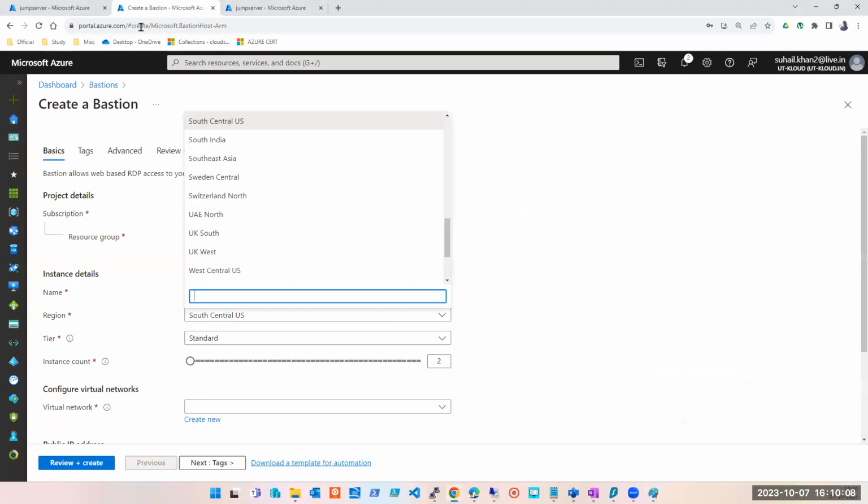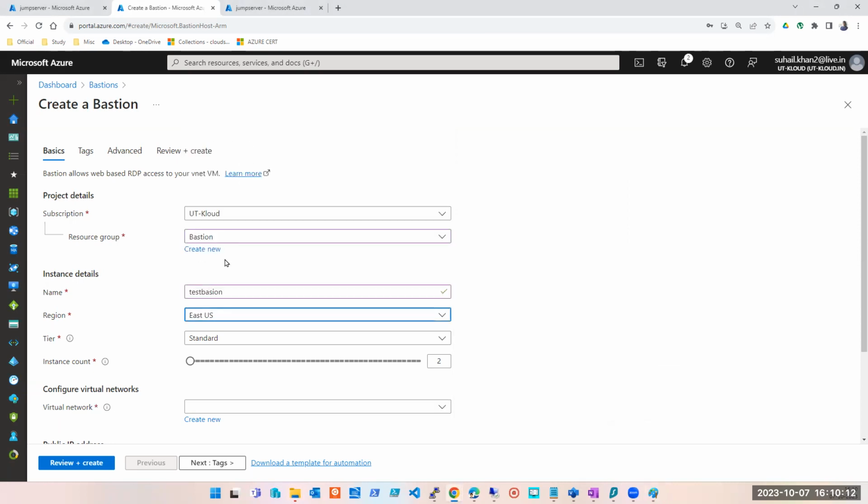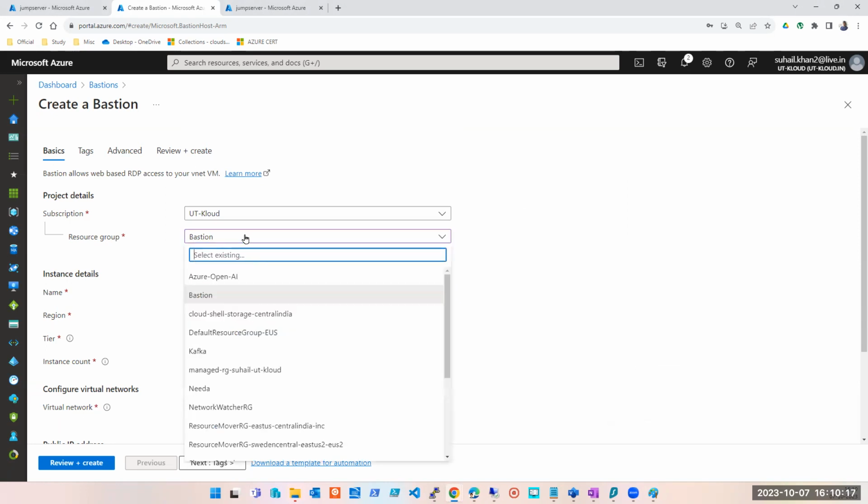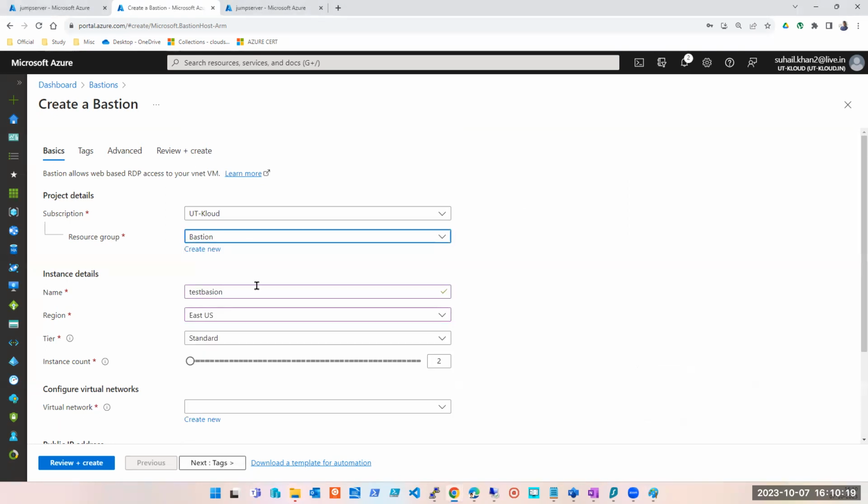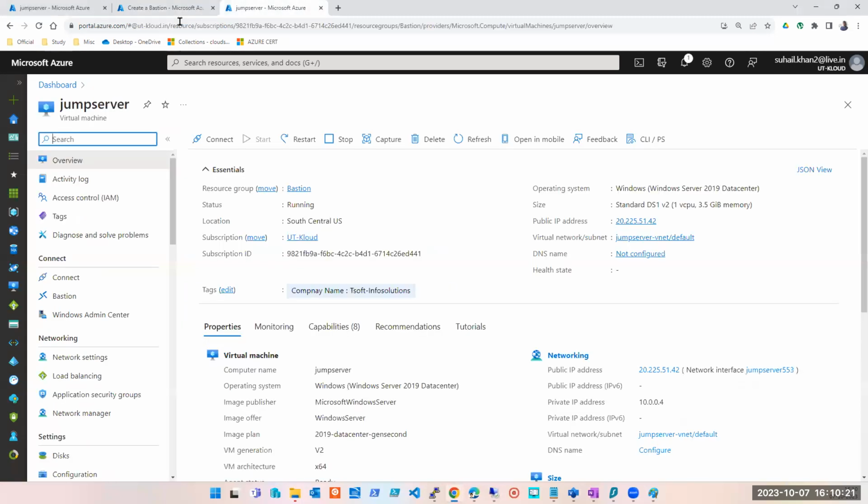If I create it in East US, I will never see this machine to get connected. I'm never going to see that. So what I have to do is create a Bastion. Where do I have to create a Bastion? It should be in South Central.